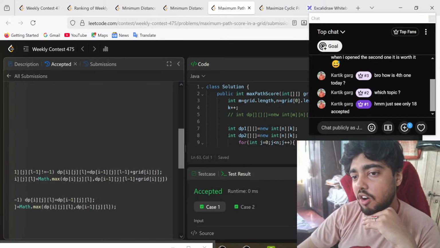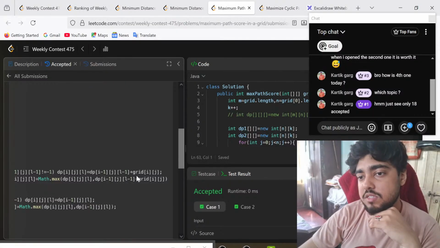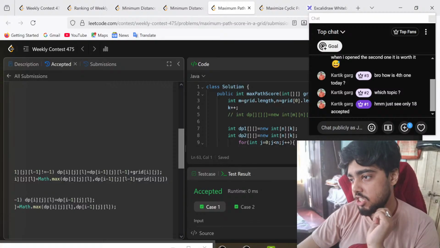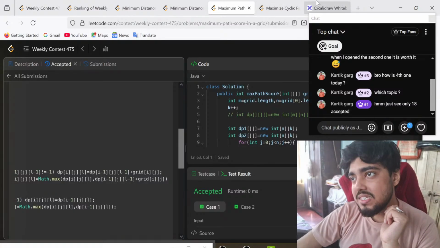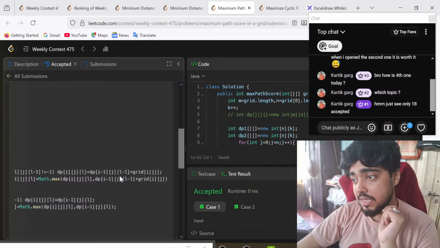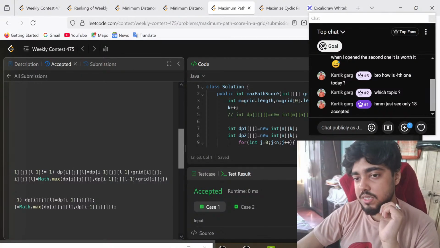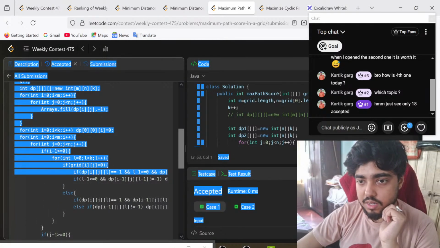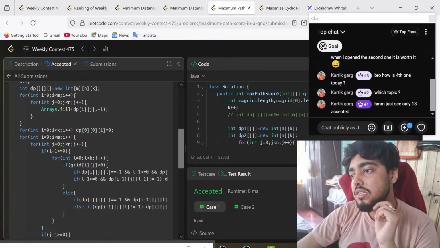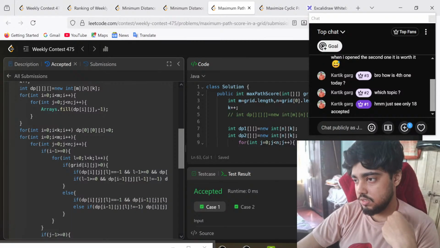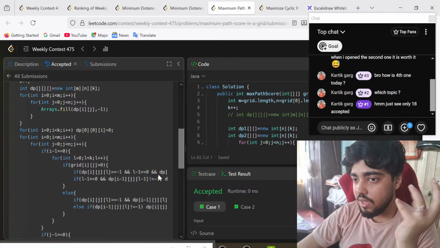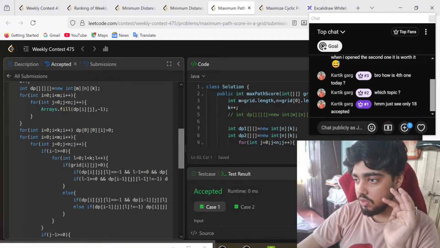So dp[i][j][L] is equal to dp[i-1][j][L-1] plus grid[i][j]. Why? Because i minus 1, j is the position of the element towards the top of it. And L minus 1, because the current element is greater than 0, I have put a condition over here. If the current element is greater than 0, it will contribute one cost. So L minus 1 plus 1 is L. So we are just doing an arithmetic backtracking, a back calculation rather.